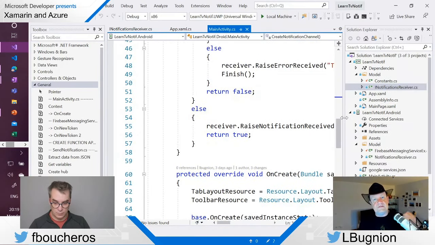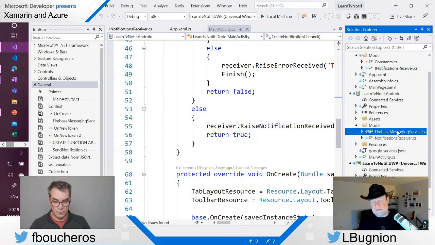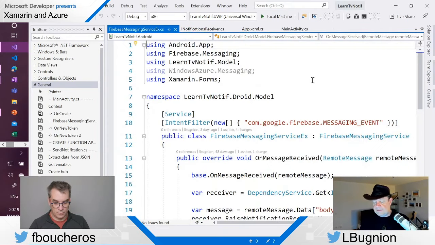And then at some point, after a short wait, we are going to receive a token. And this token is a unique identifier for the device that is registering right now. So every Android device has a unique token. And this token is going to be received in a special type of object. It's an object which derives from Firebase messaging service, which is registered as a service.